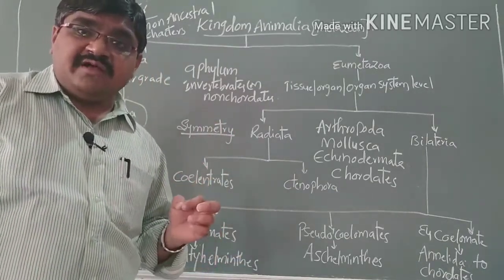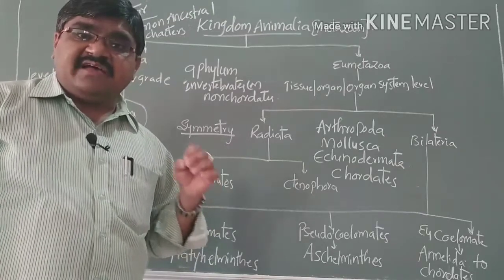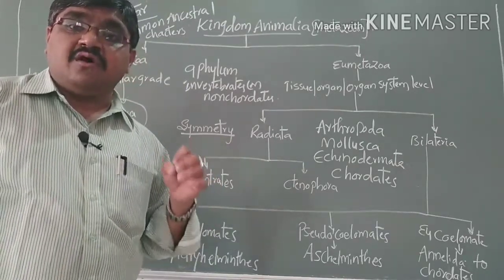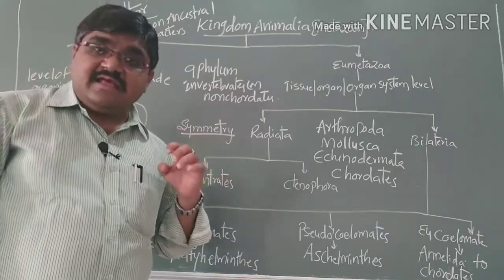What is a notochord? It is a long, stiff, rod-like structure present in the organism.